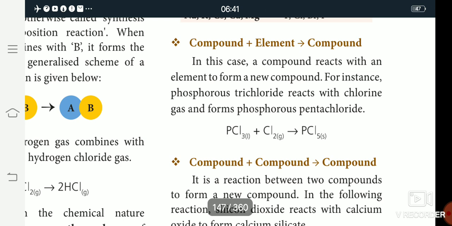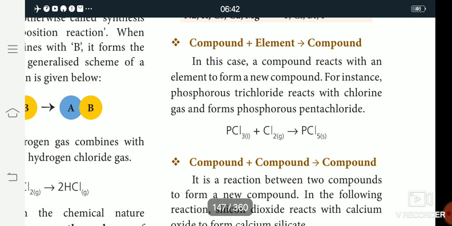Phosphorus trichloride reacts with chlorine to give the product phosphorus pentachloride. Penta means 5, so the total number of chlorine atoms is 5. So phosphorus trichloride reacts with chlorine to become phosphorus pentachloride.